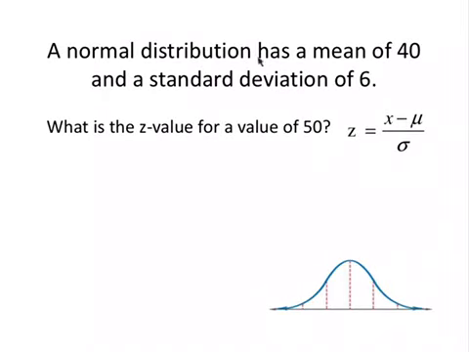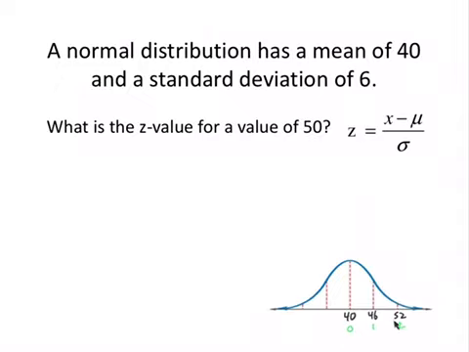So the normal distribution has a mean of 40 and a standard deviation of 6. What is the z-value or z-score for a value of 50? I'm going to think about it pictorially, but then we're going to use this formula to calculate it. As a picture, isn't 40 going to be your middle? And then you're going by sixes. So wouldn't this be 46 and this be 52? Now, if we talk of z-values, isn't this 0, 1, and 2?